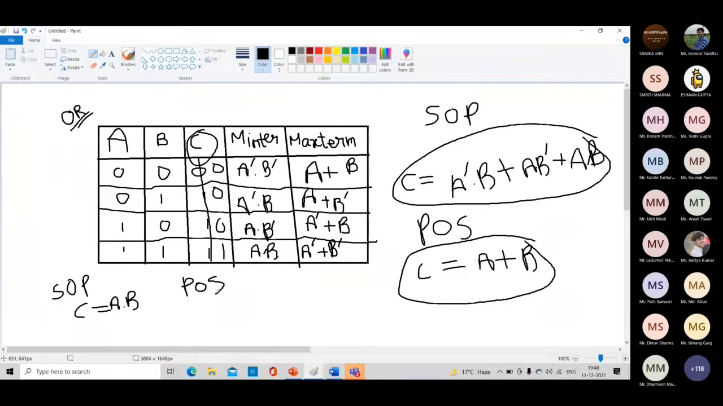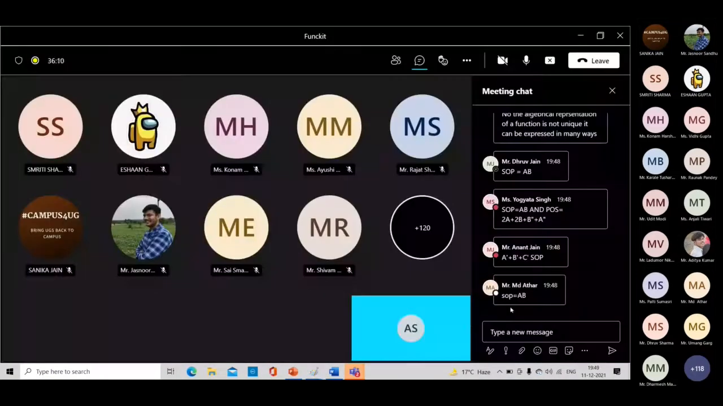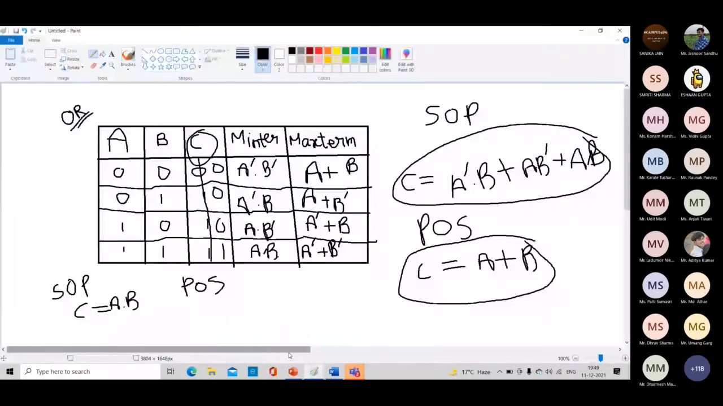has anyone written the answer in the chat box? SOP is AB. Okay, and POS, I will write it so that you can understand. For POS, I have to write A plus B, just write the canonical form. A plus B, A complement into A complement with B. This is the POS form of the AND gate.